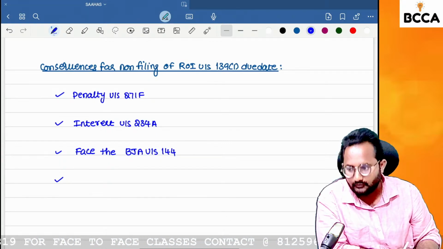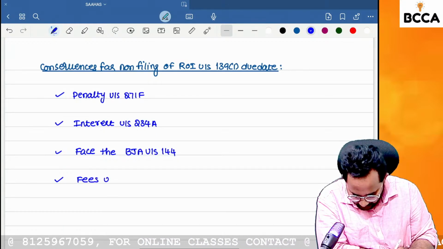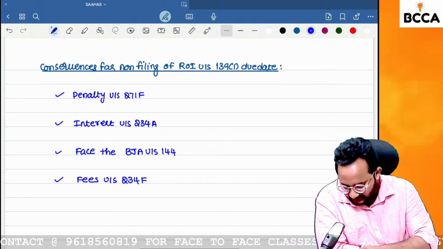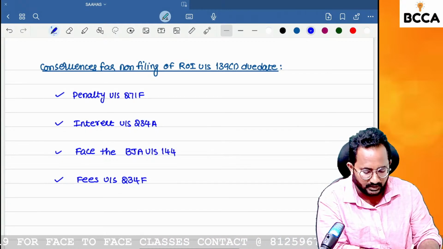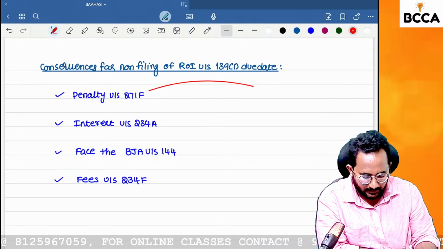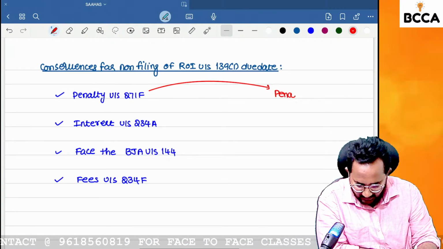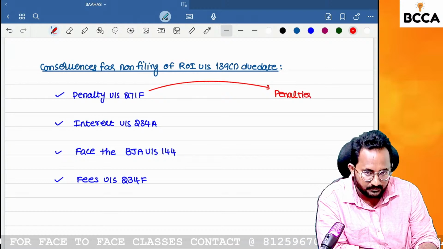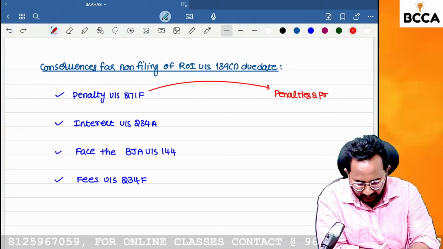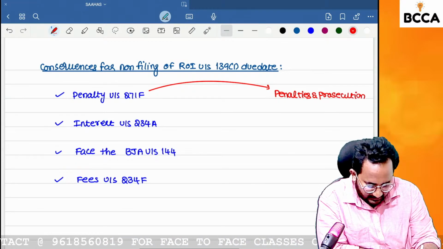Last one, fees under section 234F. Fees under section what, ma'am? 234F. Yes. Okay. So how will the penalty be levied? I will discuss this penalty concept in the penalties chapter. We have a Penalties and Prosecutions chapter. In that I will tell you how we are levying the penalty under section 271.